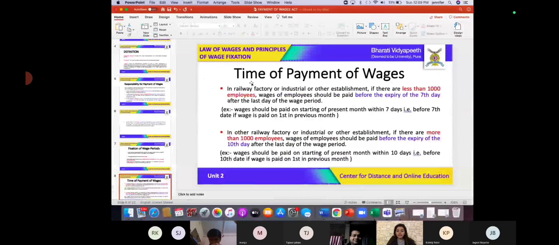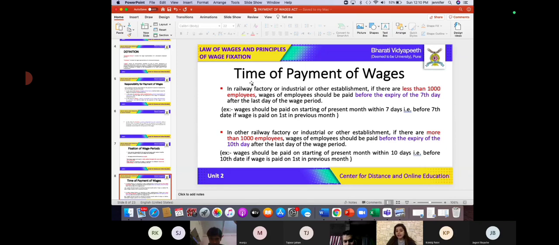So we know that the wages must be paid timely. There should not be delay in the payment of wages. If there is any kind of establishment, it can be a factory or any industry, and if there are less than 1,000 employees, then in such case scenario, the wage must be paid before the expiry of the 7th day of the next succeeding month.